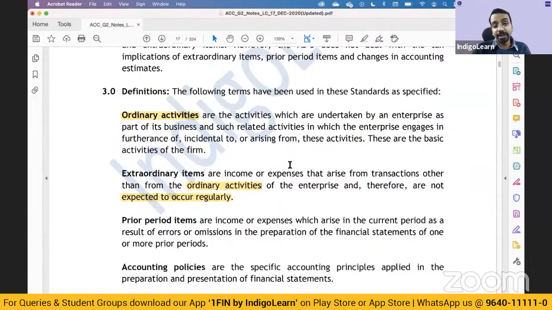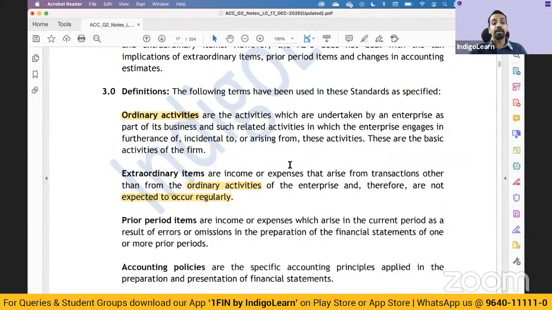Sometimes extraordinary items are called so because some other standard says that that particular transaction is always treated as an extraordinary item. For example, refund of government grant. Refund of government grant is always an extraordinary item. It may be a small refund, but as per accounting standard 12, refund of government grant is an extraordinary item. So ordinary, your day-to-day activities, your day-to-day operations, buying of goods, selling of goods, manufacturing, customer collection, customer repayment, all of these are ordinary activities.